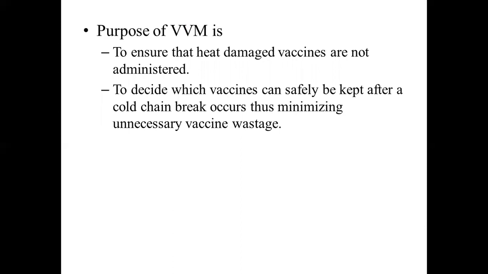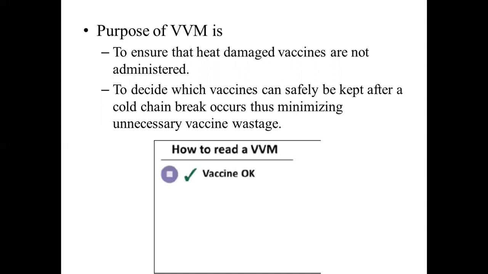And how to read this vaccine vial monitor? The vaccine vial monitor start color of the inner square is never pure white. It is always slightly purple and begins lighter in color than the outer circle. From this point forward, the inner square starts to darken in the color until the temperature or the duration of heat reaches a level which degrades the vaccine, at which time the vaccine vial monitor's discard point will be evident.